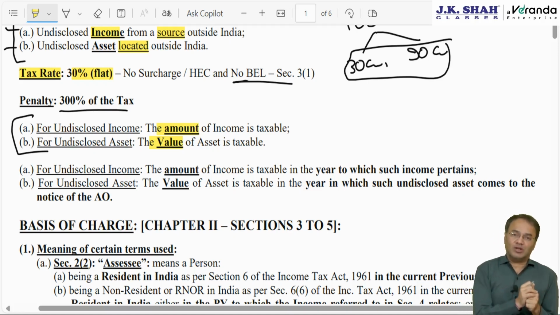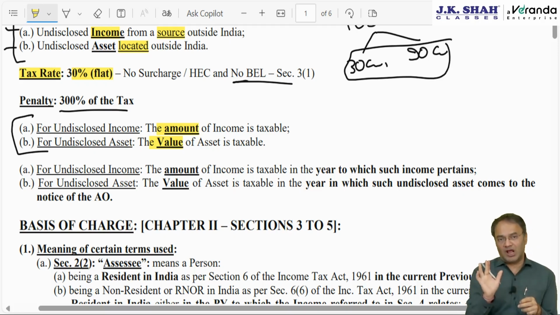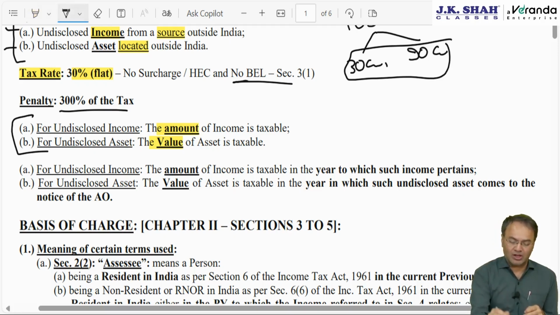The title of this chapter as per the institute's module is Overview of Black Money Act, meaning thereby the entire chapter is not covered in detail, only an overview, whatever are relevant points. And I really appreciate the institute from the bottom of my heart. Whatever they have covered is absolutely to the point.